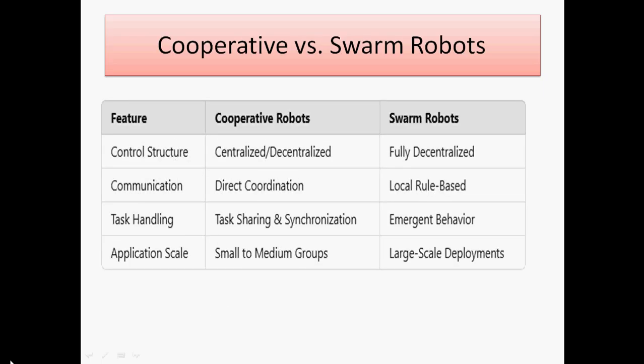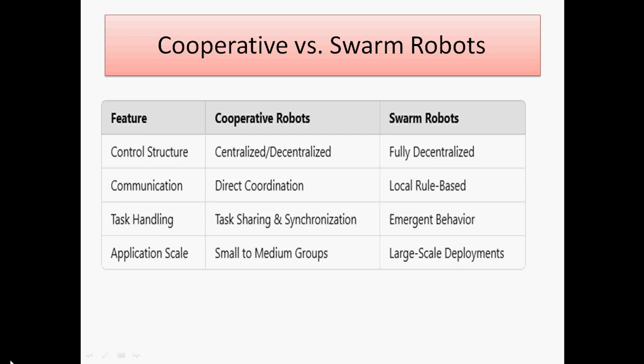Now we differentiate in the easiest way between cooperative and swarm robots. As per the feature of control structure, cooperative robots may be centralized or decentralized. In swarm robots, it is fully decentralized, so the action or decision can be made within that system only. It does not depend on other systems. The communication is direct coordination, with local rule-based behavior, so we can operate these robots locally.